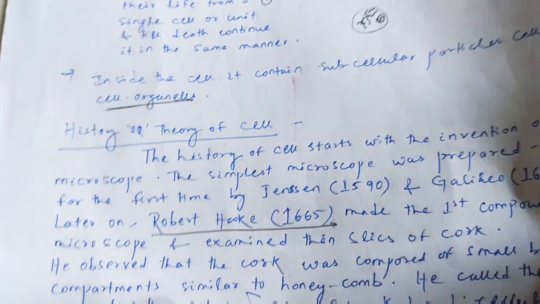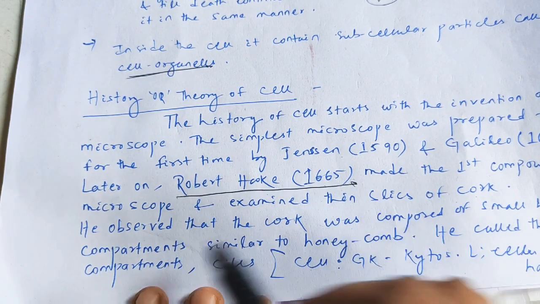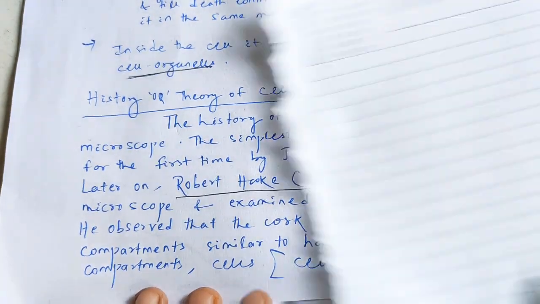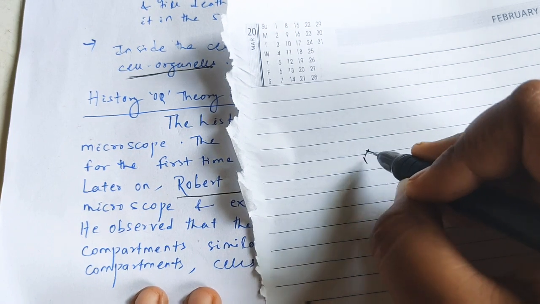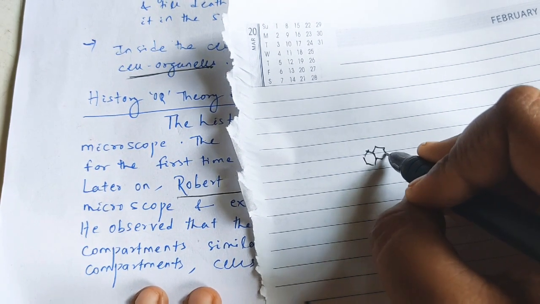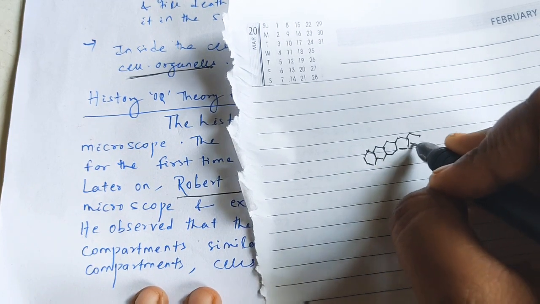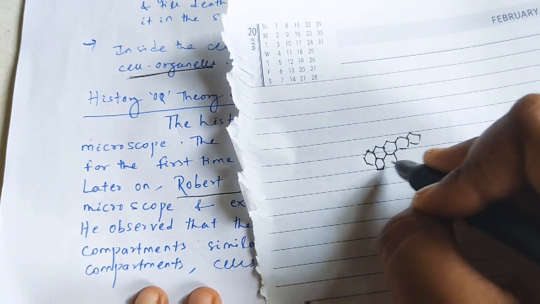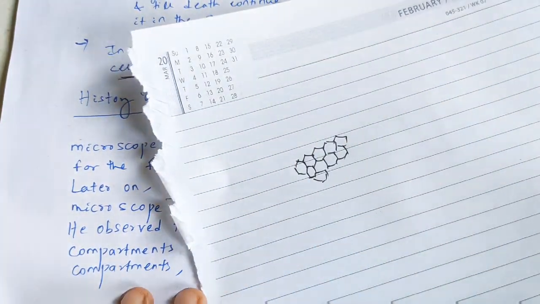And what did he examine? He examined thin slices of cork, and what he observed was such box-like compartments.